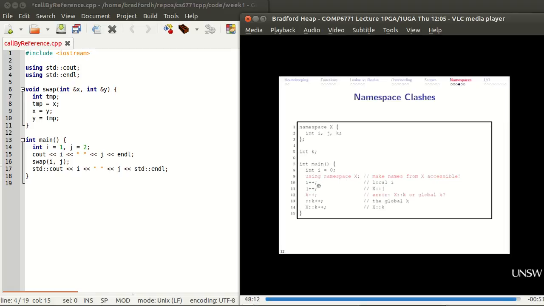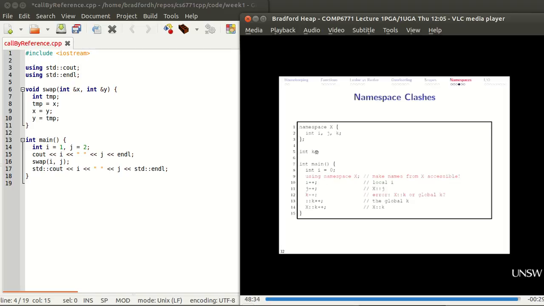If I say i++, I don't know if that i or that i is going to get incremented. In this case, local i is going to get incremented. If I say j++, well, it figures out that's the namespace up there and goes and does that. If I say k++, it doesn't know if it's that k or that k.